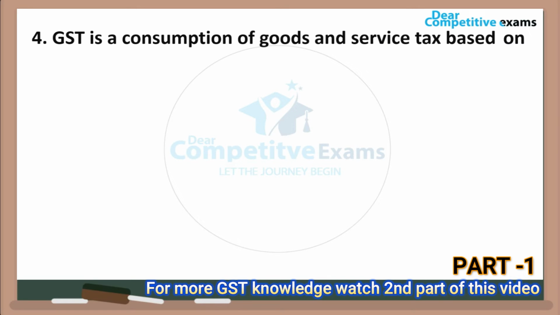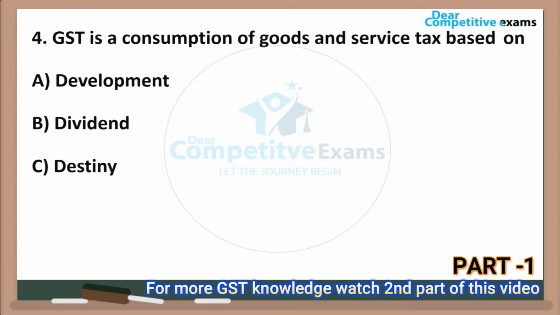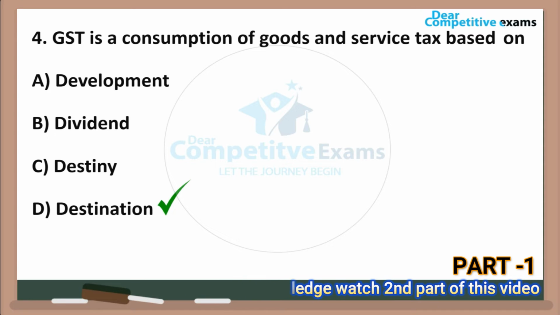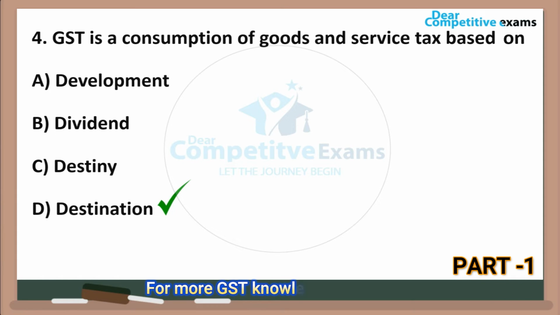GST is a consumption tax on goods and services based on, your answers are development, dividend, destiny, or destination. Your answer is destination. Friends, it is a destination based tax, based on the consumption of goods or services. It is a tax we pay for using goods and services. Let's move on to question number 5.